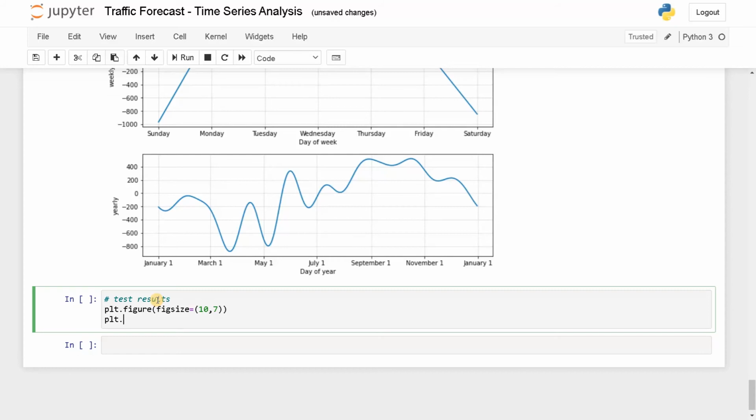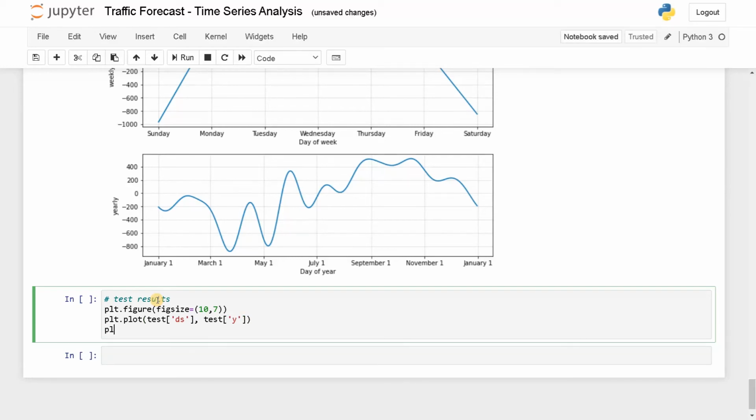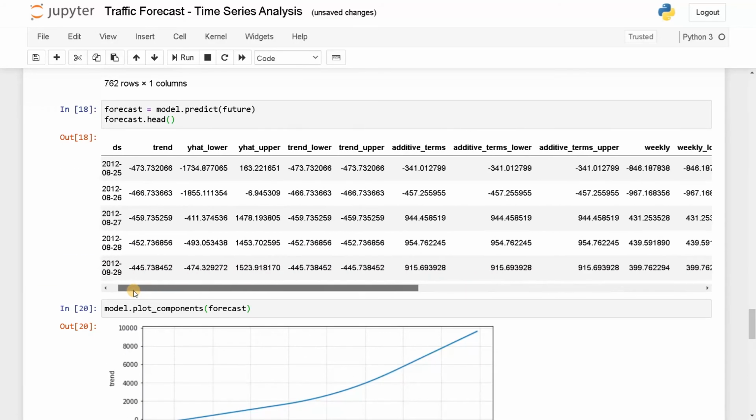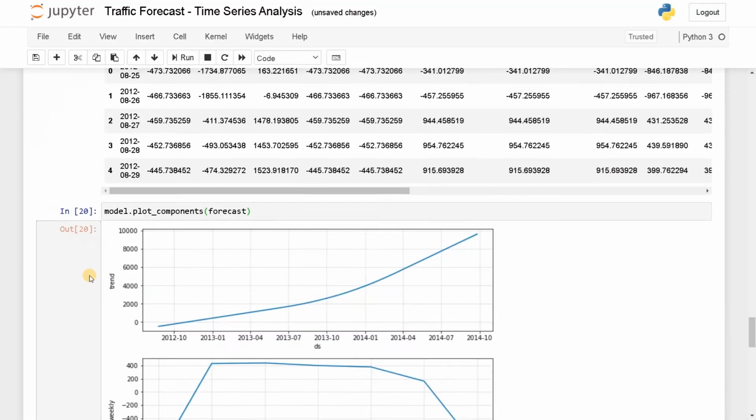Now plot dot plot test of ds and the value is y. So test of y, this is the base data. Now plot dot plot, we need to get the last 60 rows, right?